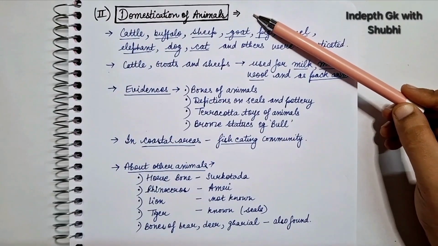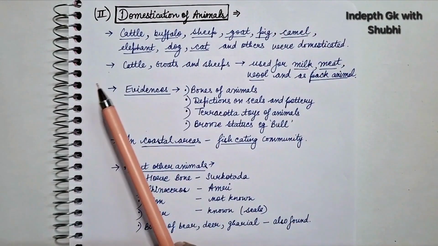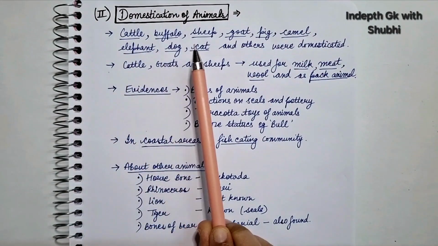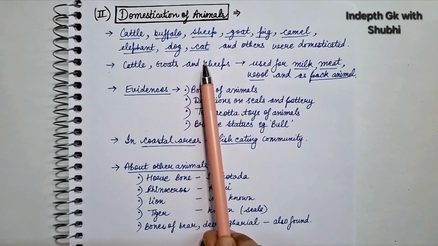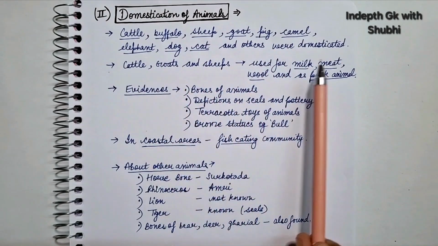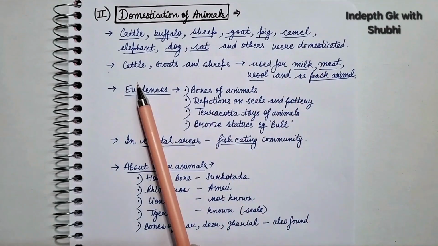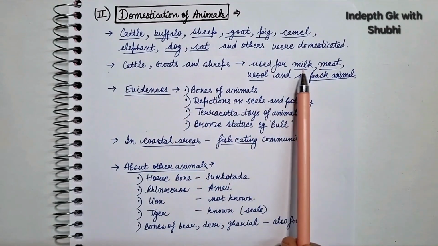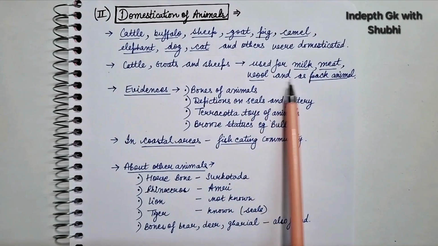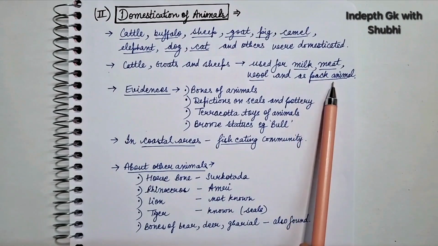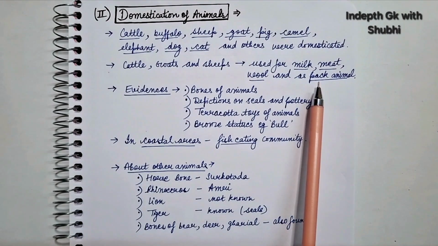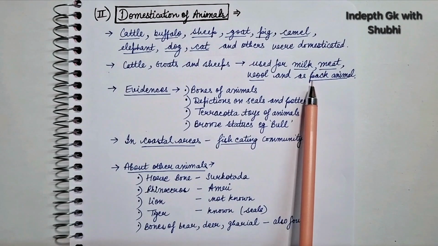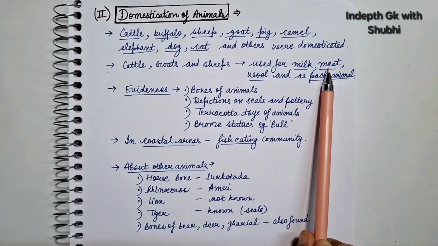Next, we'll discuss the domestication of animals. The animals that were domesticated were cattle, buffalo, sheep, goat, pig, camel, elephant, dog, cat, and others. Now cattle, goats, and sheep were used for milk, meat, wool, and as pack animals. Pack animals are those that are used to carry loads, right? So the people of Indus Valley civilization used to eat both the agricultural produce and the meat of various animals, right?